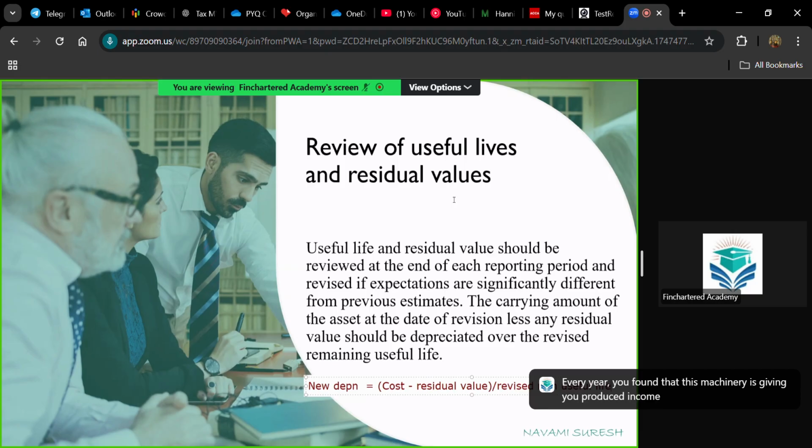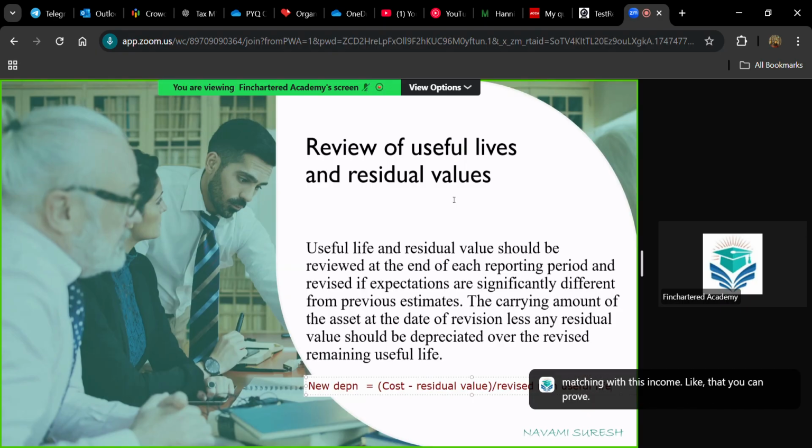For the first year, as this machinery is new, you got, say, 10,000 as your income. In the second year, from this asset you got only 5,000. From the third year, you got only 4,000. So you have noticed that this machinery is giving you income on a reduced basis. So when you're matching this income with an expense, depreciating on a straight line basis is not a fairer way. Since the income generation is reducing every year, you can prove that we will follow the reducing balance method. The straight line method is not the appropriate method for matching with this income. Like that, you can prove.